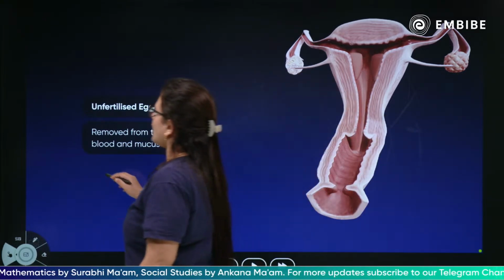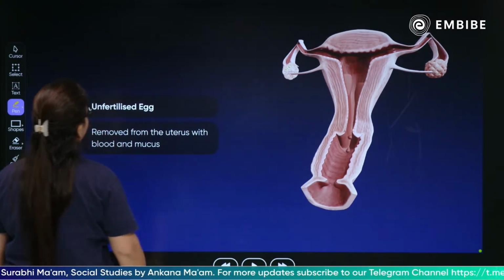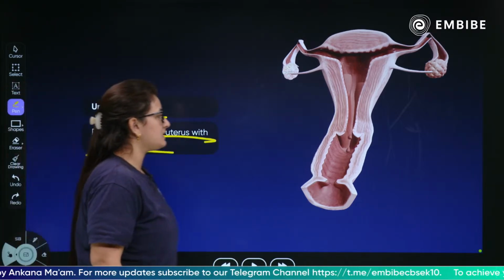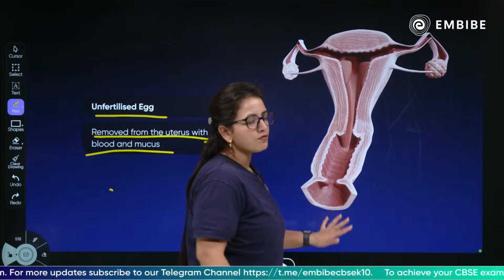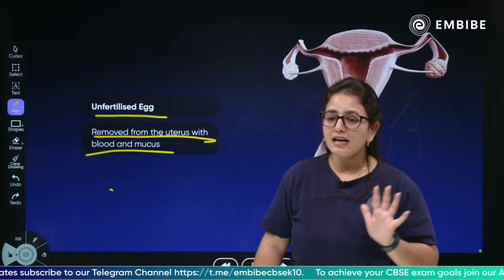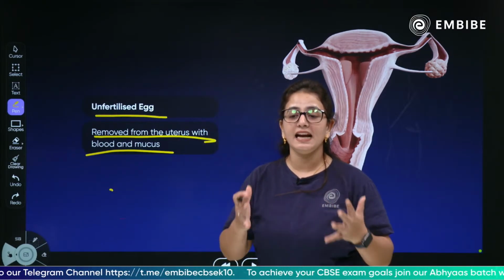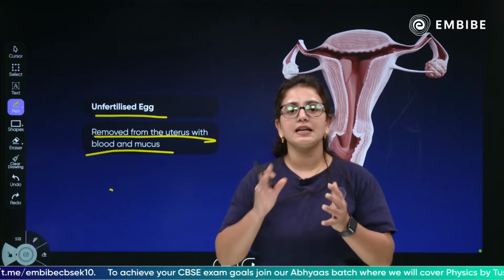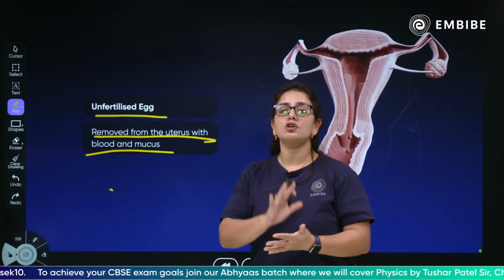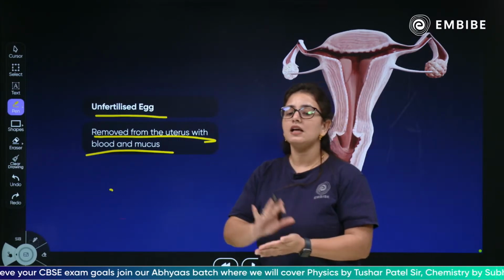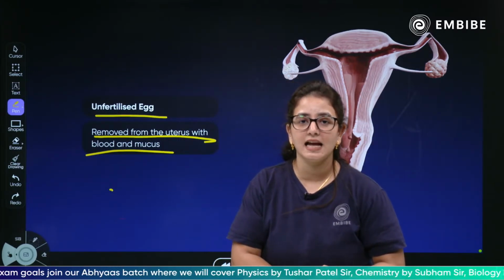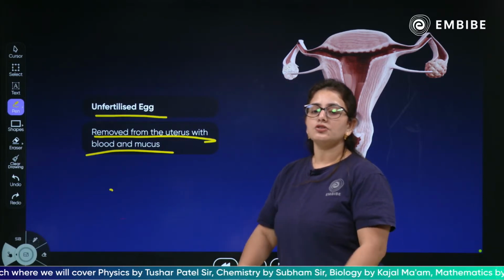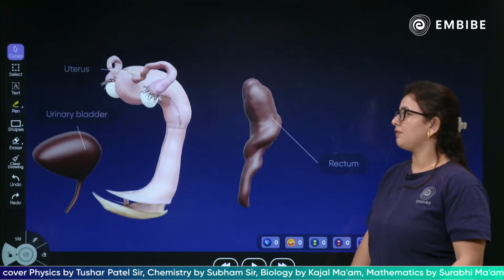So children, it is an unfertilized egg, fusion has not happened, so the unfertilized egg will be removed from the uterus with the blood and the mucus. Yes, this unfertilized egg will be removed from the uterus, and of course the particular lining which the uterus was getting ready for receiving the fertilized egg. But when the fertilized egg is not received in the uterus, the lining would be removed with blood and mucus, and the unfertilized egg would be removed. Okay, clear? So children, let's see what happens exactly when the unfertilized egg is there.